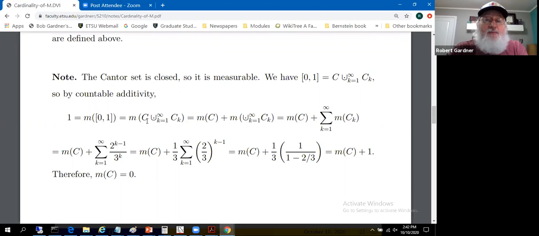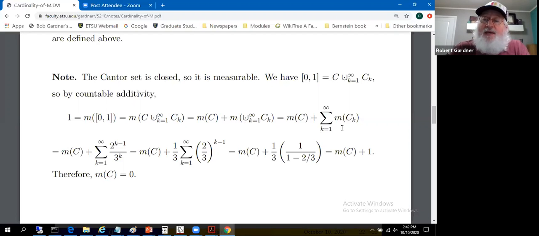So we know the Cantor set's measurable. We know all those C sub k's are open sets, so they're measurable. So we've got our additivity, nice finite additivity. The measure of the interval 0, 1 is its length. So we get 1 equals the measure of 0, 1, which can be expressed in terms of this disjoint union. Additivity will allow us to pick off the Cantor set and the union of the C sub k's. The C sub k's are just open intervals.